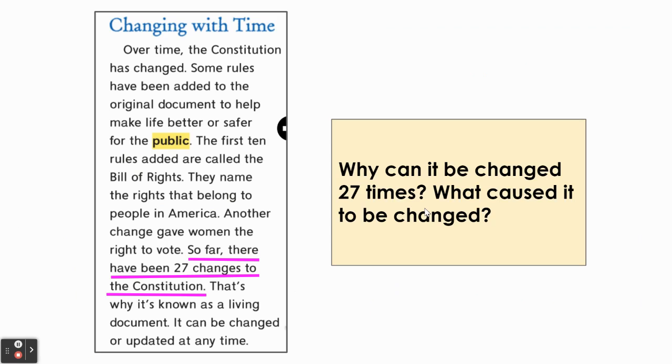You can think about the Constitution and ask yourself, is the Constitution a document that can never be changed? Or did the framers allow for it to be updated and change as times change? Reread the last two sentences on this page to help you find your answer.